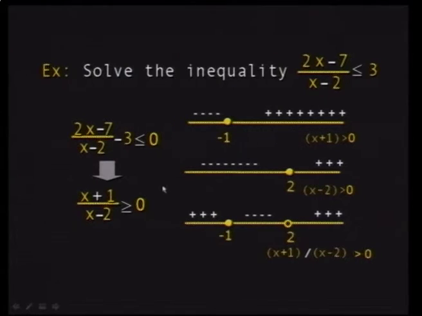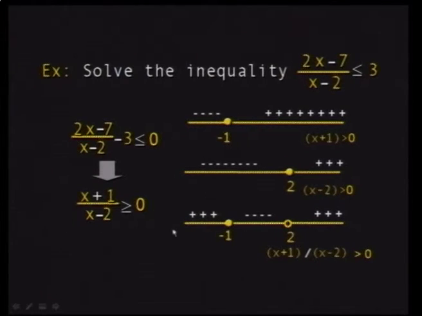The best thing is that, for example, you have here a straight line to denote the regions in which x plus 1 is greater or less than 0. For example, x plus 1 is greater than 0 when x is greater than minus 1. So from minus 1 onward, x plus 1 is greater than 0, whereas less than minus 1, it's negative. And the same thing you have for x minus 2. X minus 2 is positive for x greater than 2, and it is negative when x is less than 2.